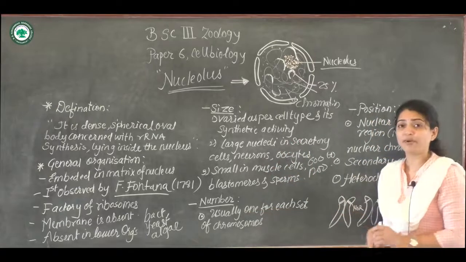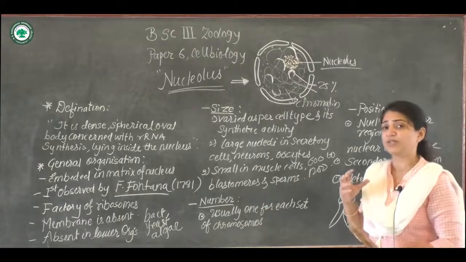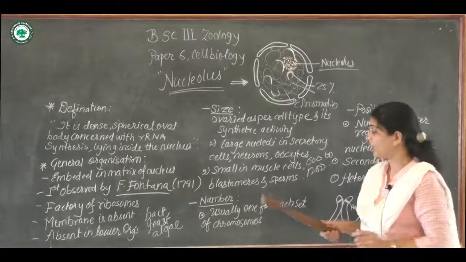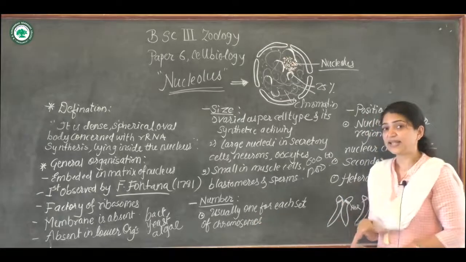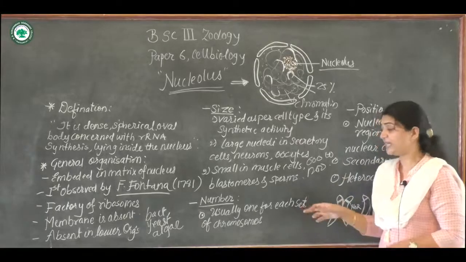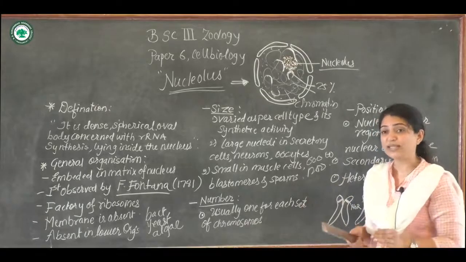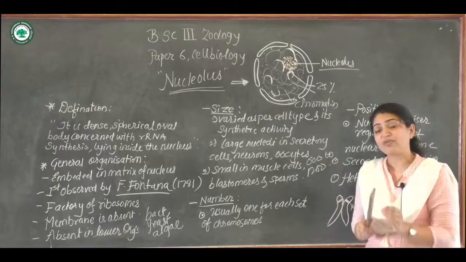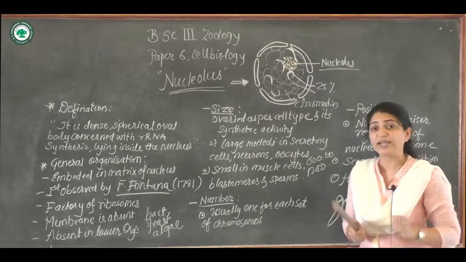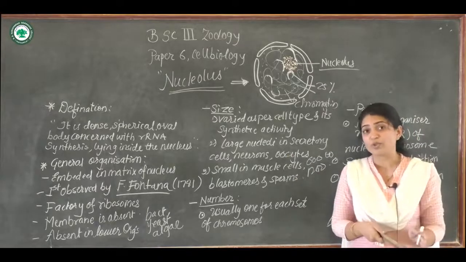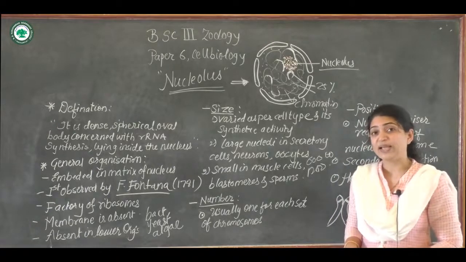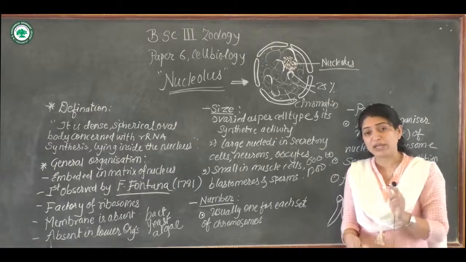Now let's see the number, that is, how many nucleoli are present in the nucleus. Usually it is said that one nucleolus is present with each set of chromosomes. It means for a haploid set of chromosomes there is one nucleolus. If there is a diploid set of chromosomes, there will be 2 nucleoli. Generally in human beings, the chromosomes are diploid.